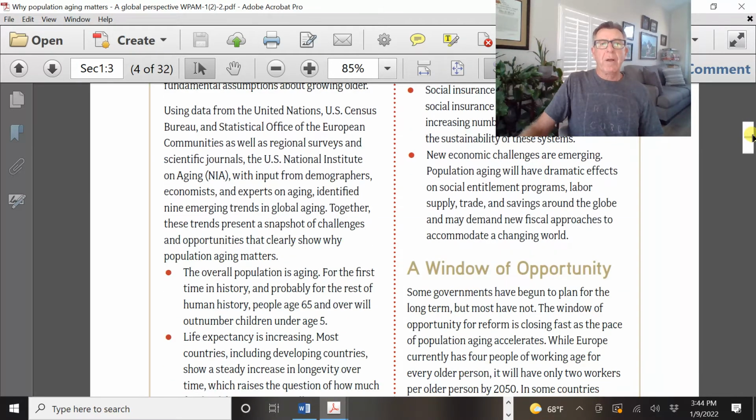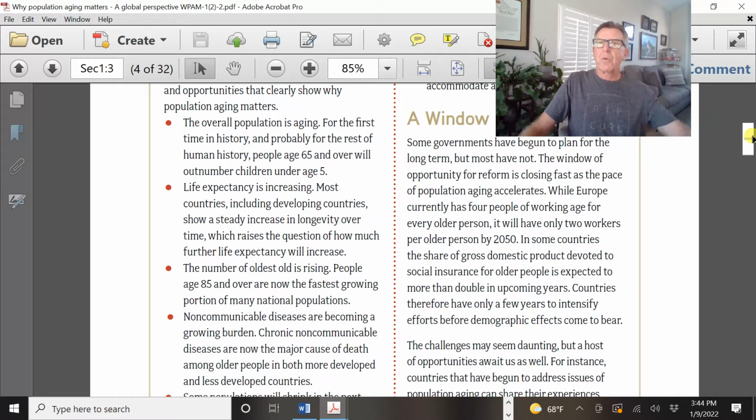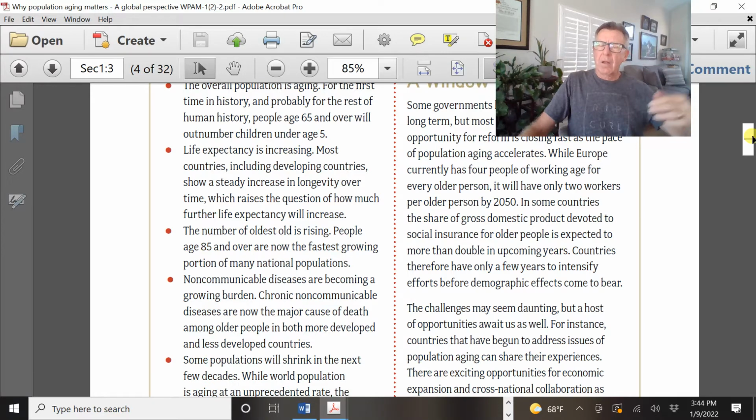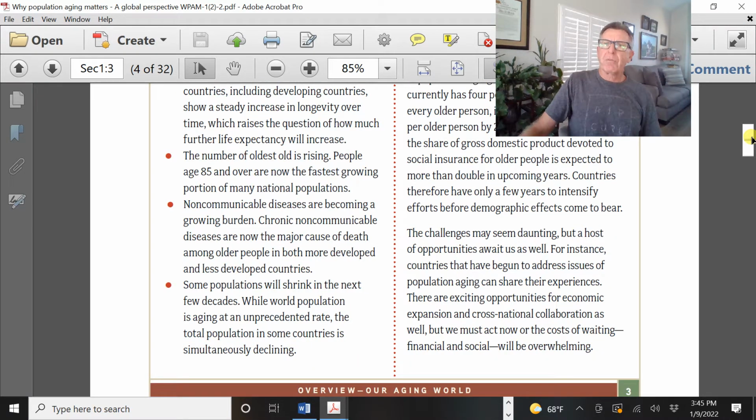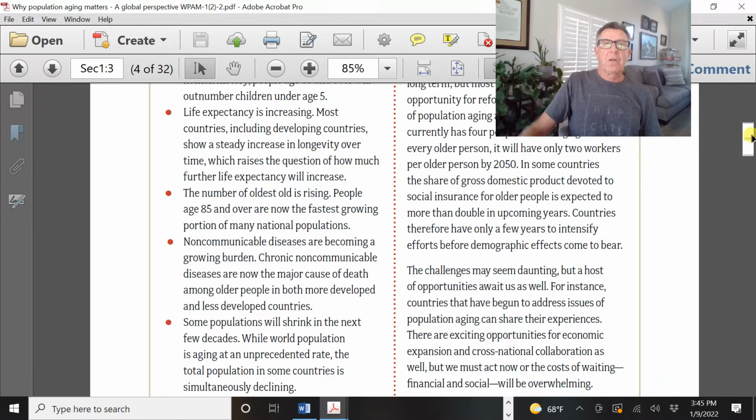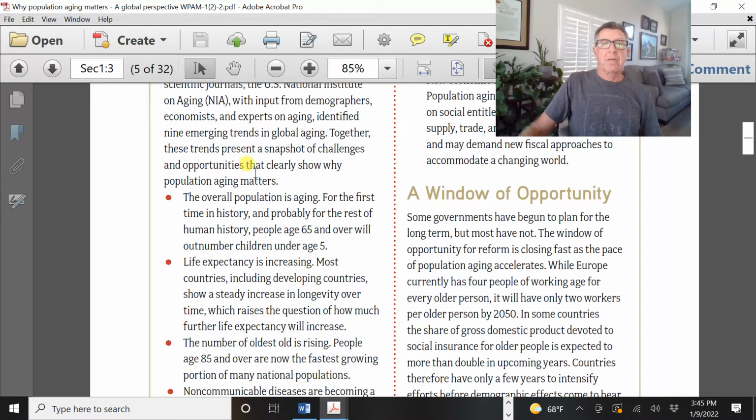So this overview right here just goes through what we're going to do when we look through all the chapters. We're going to go through this overview all the way through chapter 5, and then down below that we go from chapter 6 to the end note. So we're going to look at the global overall look at population. We're going to look at life expectancy.